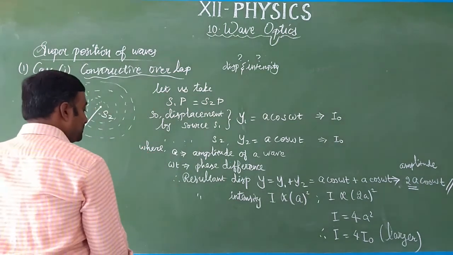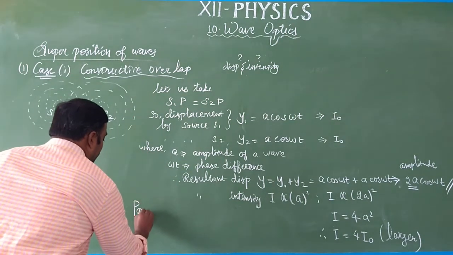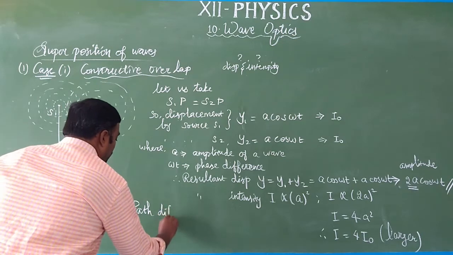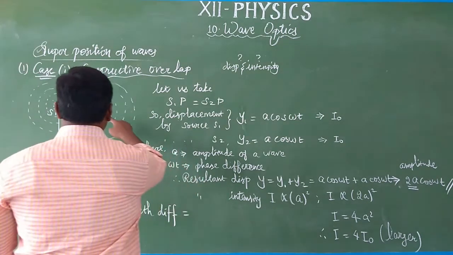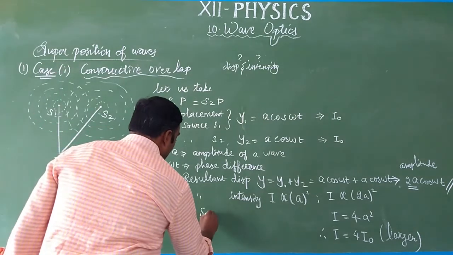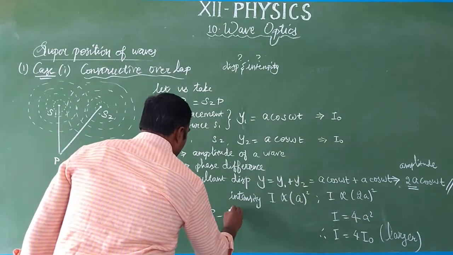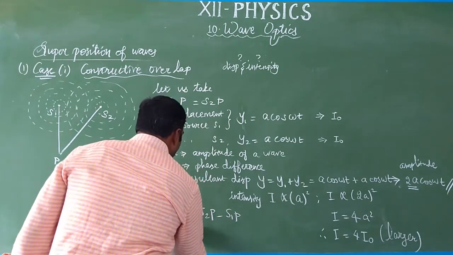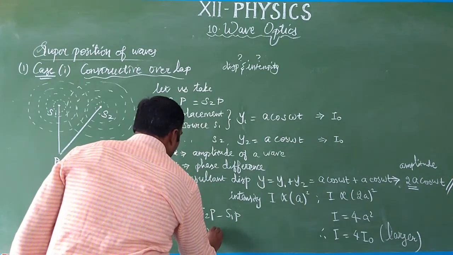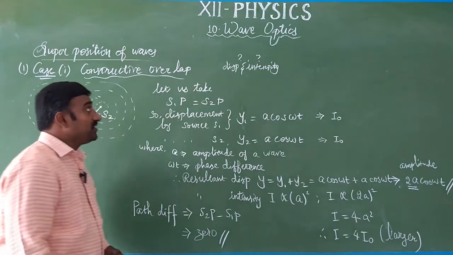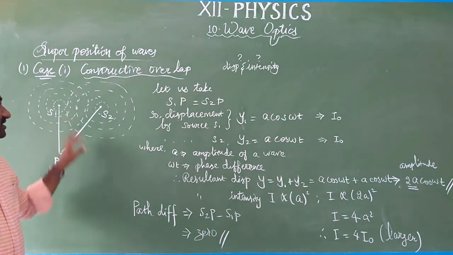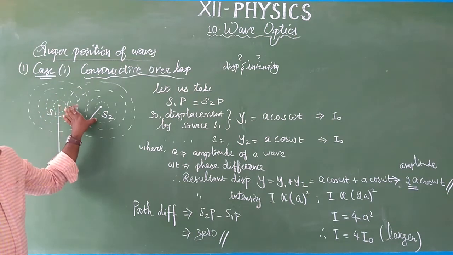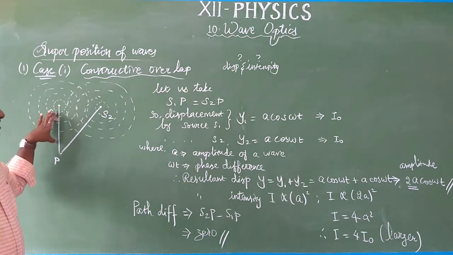What is the path difference? The path difference is always S2P minus S1P. But what is the path difference here? It is 0. So we have found three things for constructive overlap. In constructive overlap, we took both sources to be the same, okay, so it is equidistant.